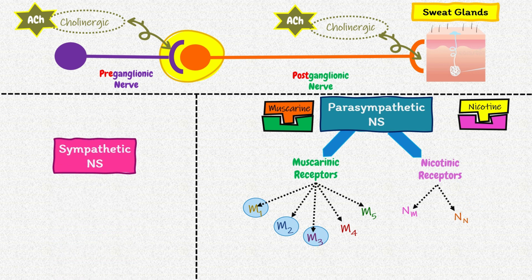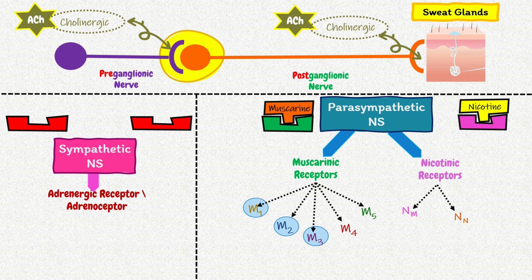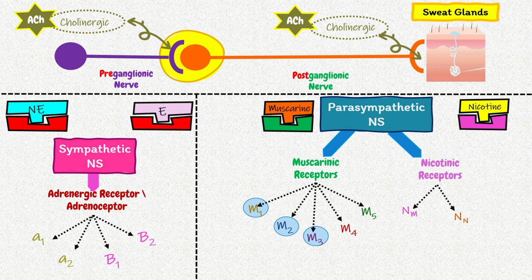Sympathetic system has receptors called adrenergic receptors or adrenoceptors. 4 main types of adrenoceptors are alpha-1, alpha-2, beta-1, and beta-2, which can be distinguished according to their affinity to epinephrine and norepinephrine, and to numerous agonists and antagonists. All adrenoceptors respond to epinephrine and norepinephrine, but norepinephrine has little effect on beta-2 adrenoceptors. The activities of all adrenoceptors are mediated by G proteins.